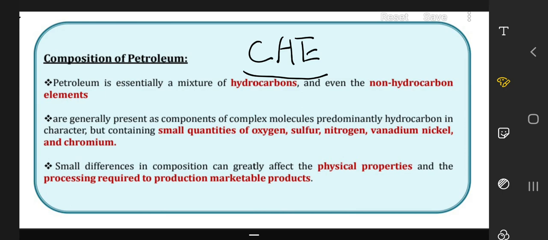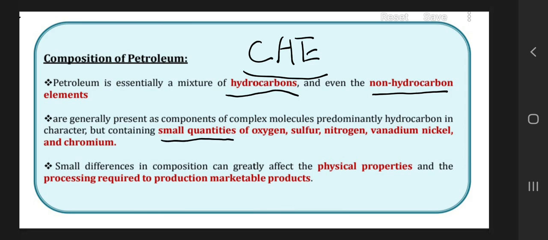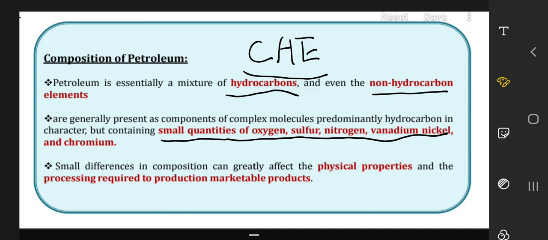Petroleum is actually a mixture of hydrocarbons, and some non-hydrocarbon elements are also present in it. Those non-hydrocarbon elements include small quantities of oxygen, sulfur, nitrogen, vanadium, nickel and chromium, as well as phosphorus and some other elements.